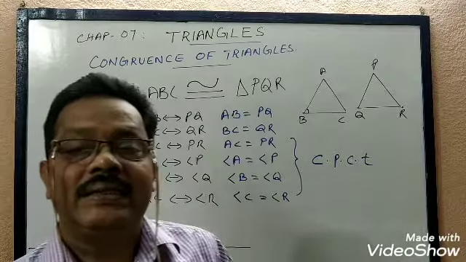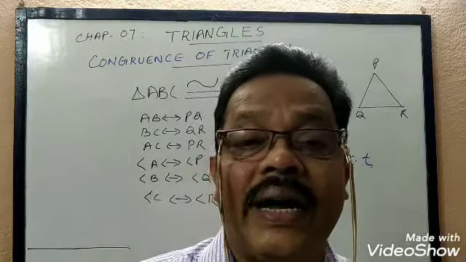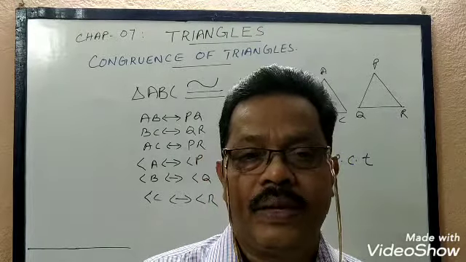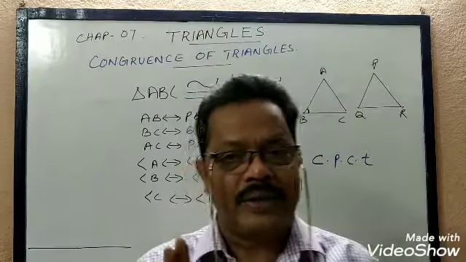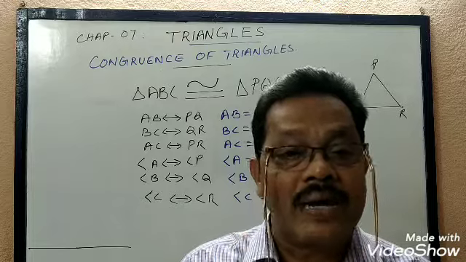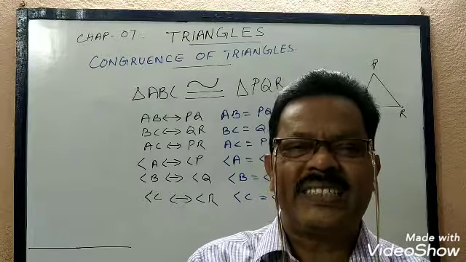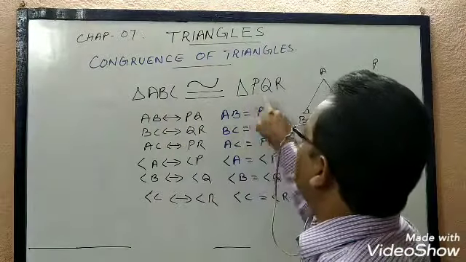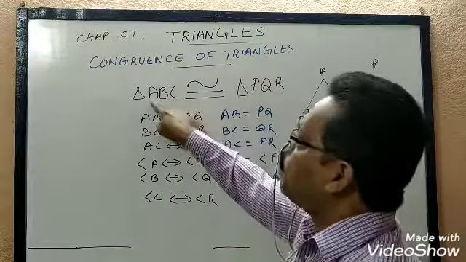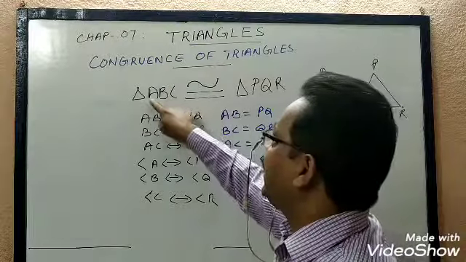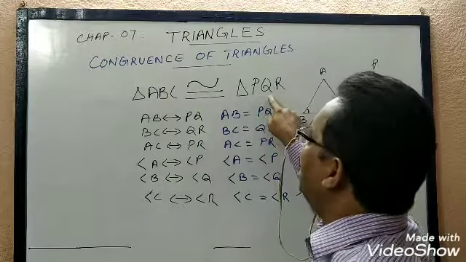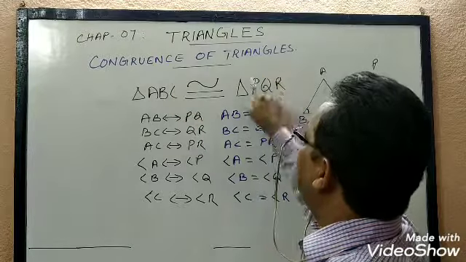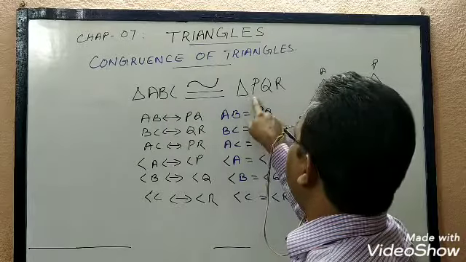Now, we will discuss what are the criteria for two triangles to be congruent. We know that if two triangles are congruent, their corresponding sides will be equal and corresponding angles will be equal. One more thing you have to notice: what is a corresponding side? If you take AB, the corresponding side is PQ. The side which falls on AB is called the corresponding side. The corresponding side of AB will be PQ, and BC's corresponding side will be QR, and AC's will be PR, or RP. If you write it in a different order, no problem.